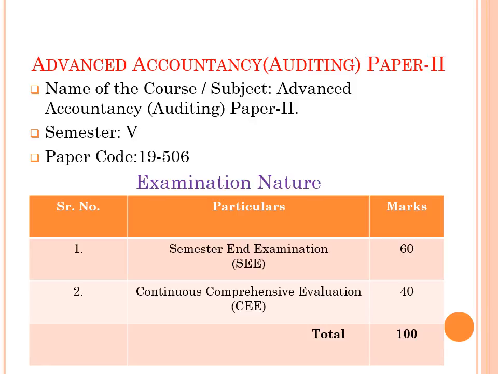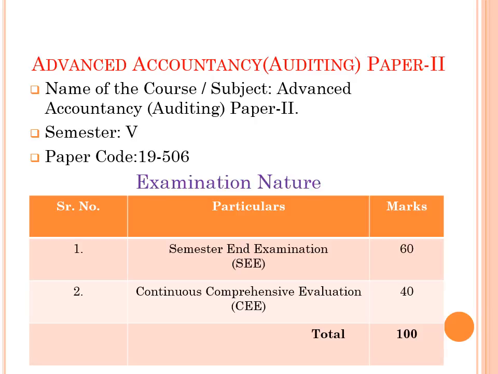Second part, continuous comprehensive evaluation, carries 40 marks. It means 60 plus 40 is equal to 100. But students should remember that you have to complete internal work covered under continuous comprehensive evaluation, and it carries 40 marks.